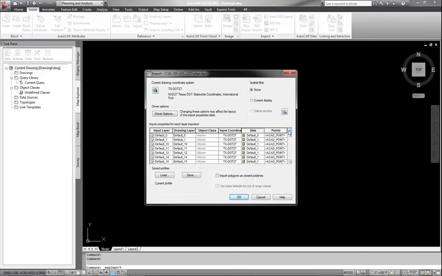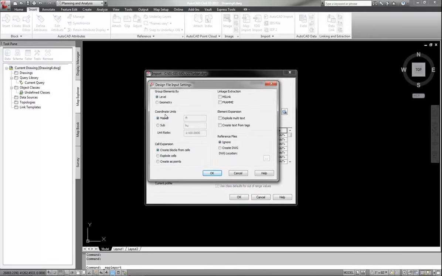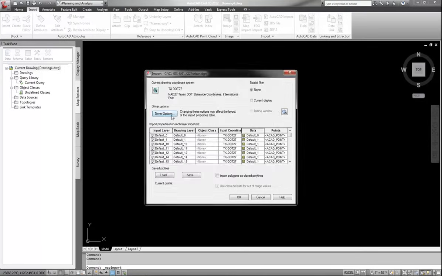Okay. Before I come down here and talk about the import polygons as closed polylines again, let's talk about the driver options. Whenever you see this button turned on, or the ability to click on it, you want to click on it. Now there's really nothing, I found nothing in here that I need to edit or change. It seems to be working fine the way it is, but what this does is it activates the importation elements for this particular file, and if you just click on it and hit OK, they're activated, and then turn on the polygons as closed polylines and hit OK.